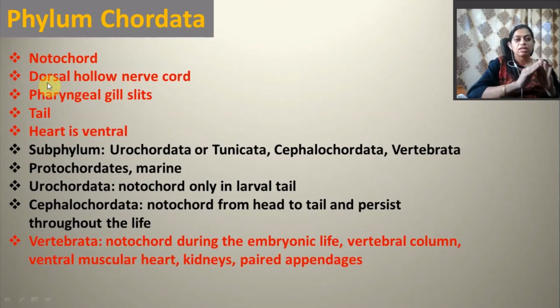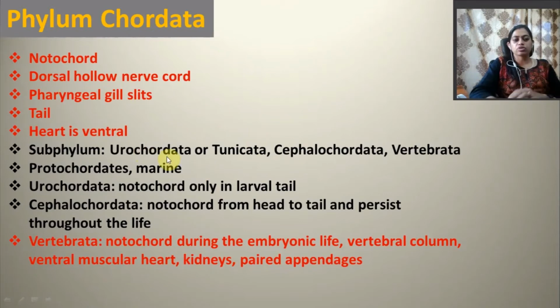Now this phylum Chordata has three subphyla. Subphylum one is Urochordata or Tunicata, number two is Cephalochordata, and number three is Vertebrata. The first two, Urochordata and Cephalochordata, are together termed protochordates, and all the members are marine.